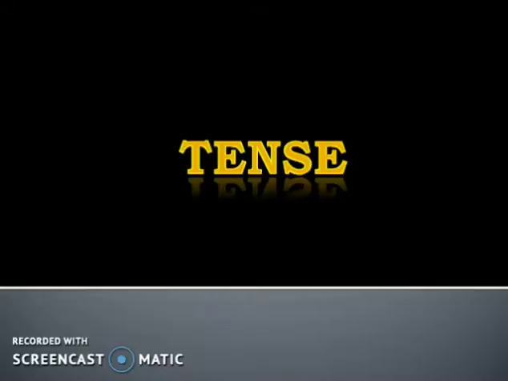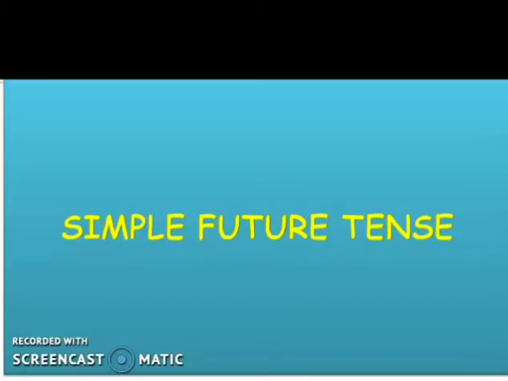Last week we learned about the tense. The basic thing of tense we have already done. Now today we will go a little bit further. Today we will learn the simple future tense.